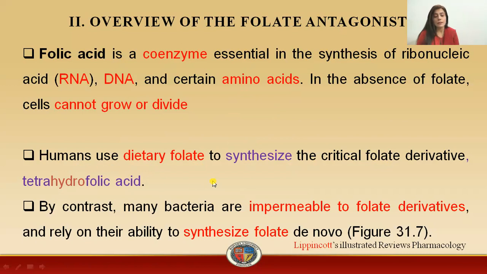While in the case of bacteria, they have to synthesize it de novo from the start. How they synthesize it, we will definitely discuss when we start the sulfonamides. Why can bacteria not take folic acid or folate from natural sources? Because they are impermeable to folate derivatives.